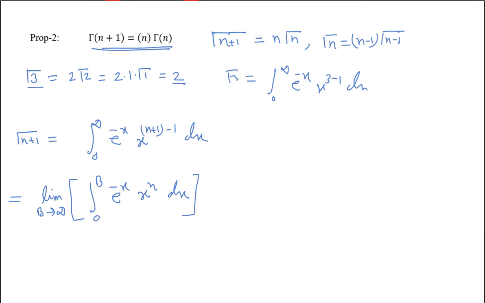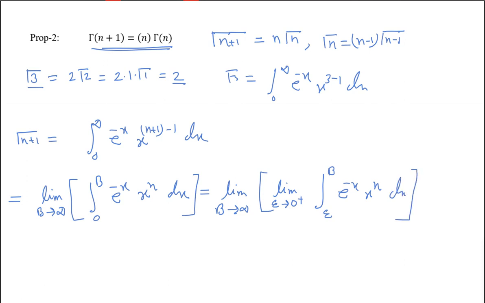Also, you can write limit b tends to infinity, then limit, I am taking epsilon tends to 0 plus, epsilon to b e to the power minus x, x to the power n dx.